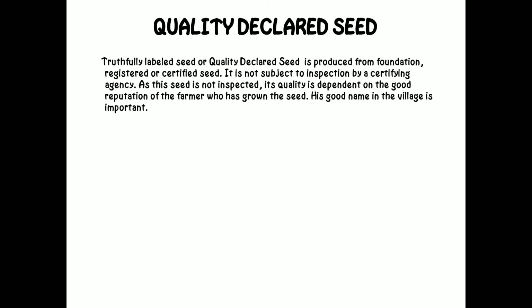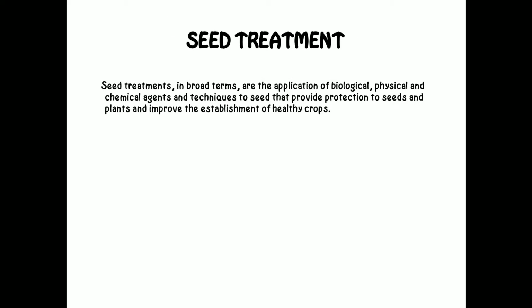Quality declared seed, that is also known as truthfully labeled seed, is produced from foundation, registered or certified seed. It is not subject to inspection by the certification agency. As this seed is not inspected, its quality is dependent on the good reputation of the farmer who has grown the seed. His good name in the village is important. These are the classes of seed.